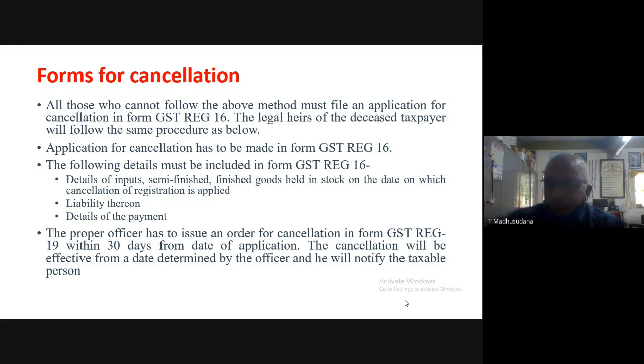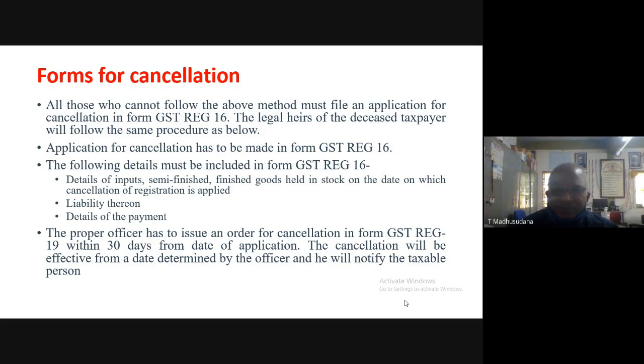That means when you are applying for cancellation of registration, on that date, what is the stock position, both inputs and outputs. Next, liability thereon.